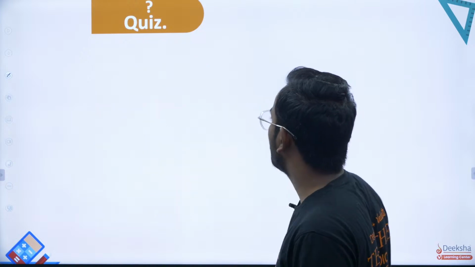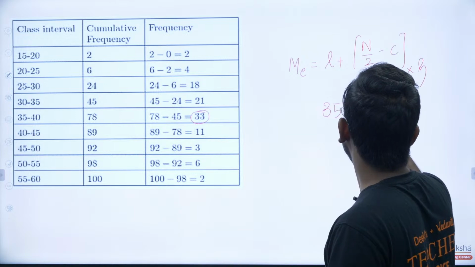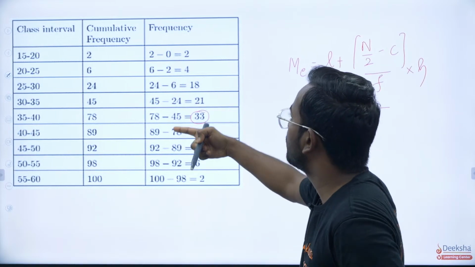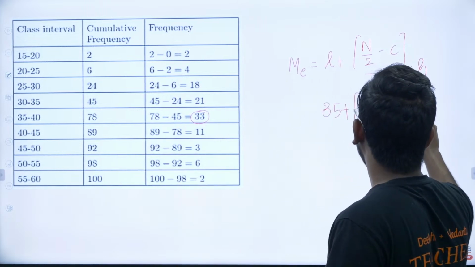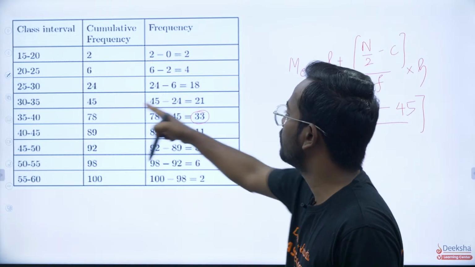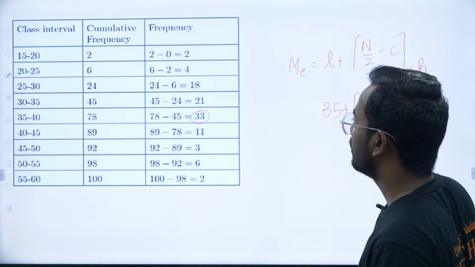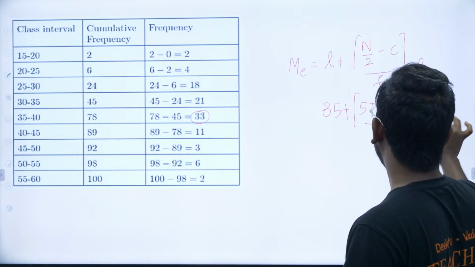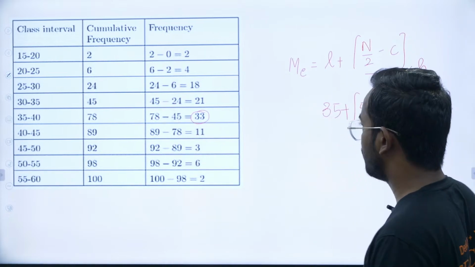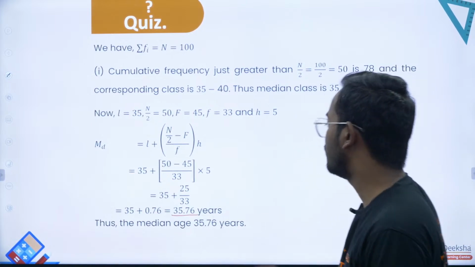Adding all the frequencies will give you 100. So 100 by 2 is 50, minus the cumulative frequency of the previous one, that is 45, divided by what is F. F is given to be the frequency of that corresponding class interval, that is 33, into H. What is H? Class width. Class width is 5. So if you simplify, you will end up with the final answer to be something like this, 35.76.